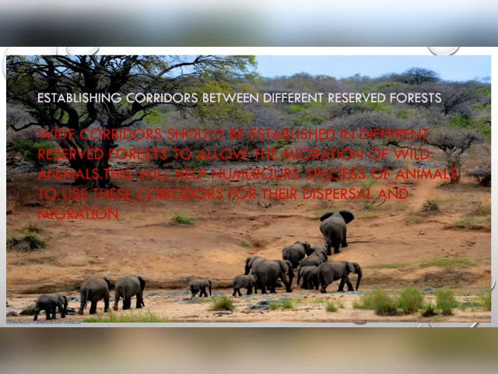When the resources run out in a particular area, they can migrate. But for that, we need to establish a safe corridor for them. So that is another conservation measure of a forest.